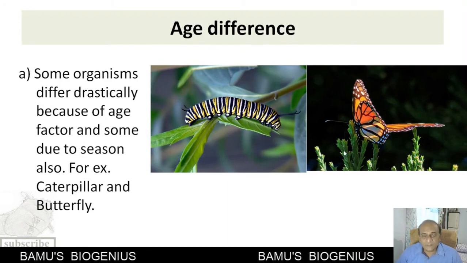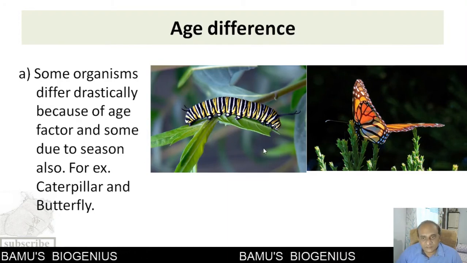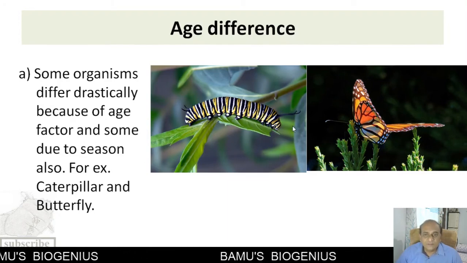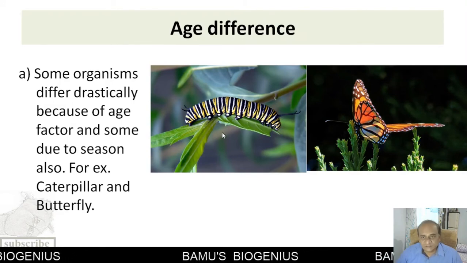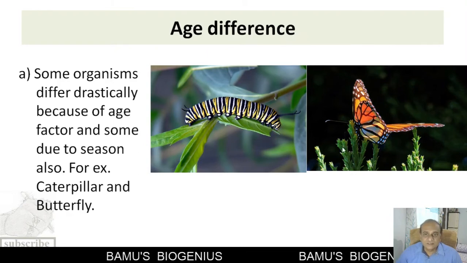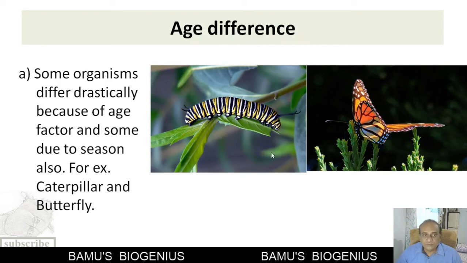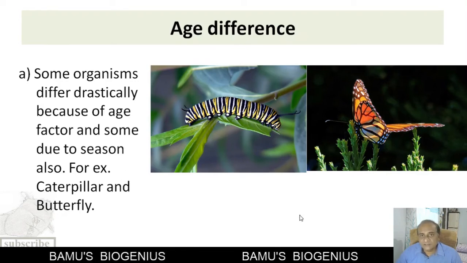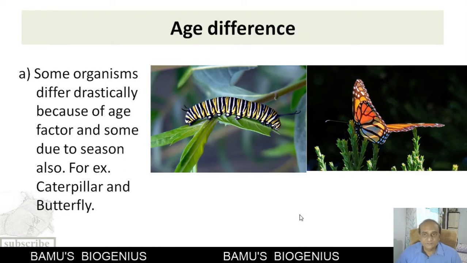Now, if we apply the morphological species concept to this, we will put these two organisms into two different species. But in reality, this is not so. Both these forms are of the same species, and this difference is only due to the age. So here the morphological species concept fails.